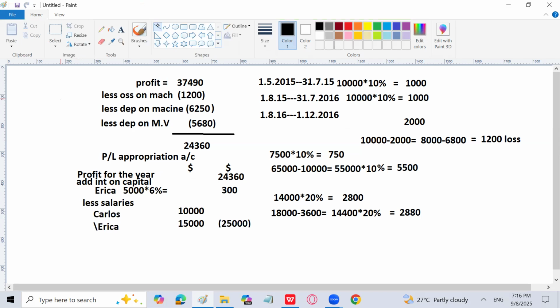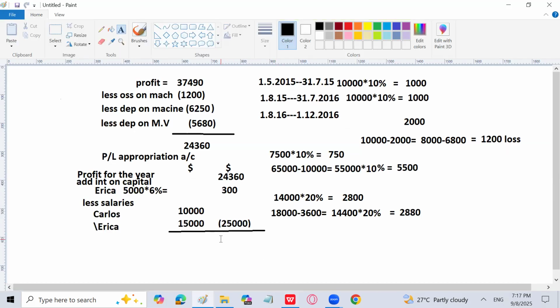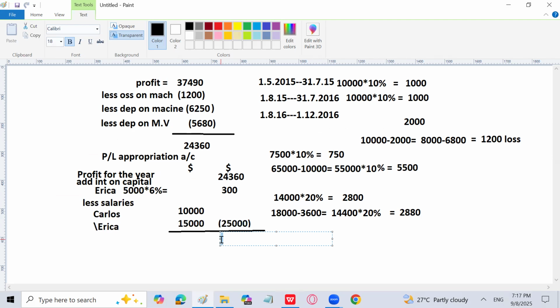So let's calculate the answer for this. 25,000 is the amount of salaries. 24360 plus 300 and minus 25,000.